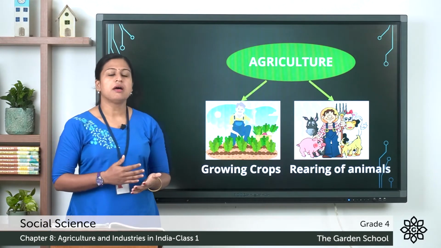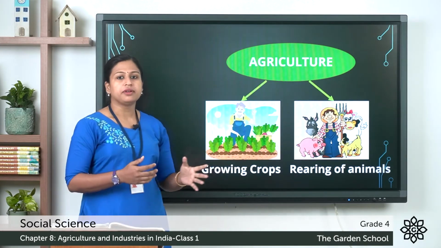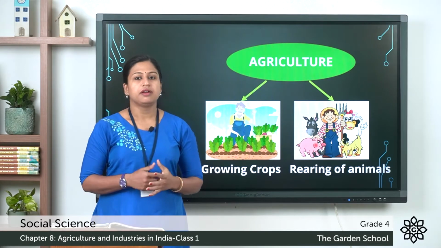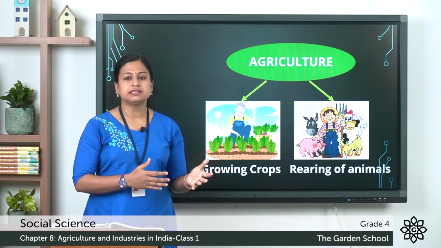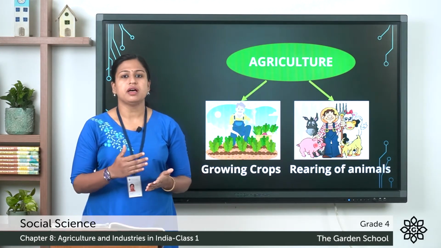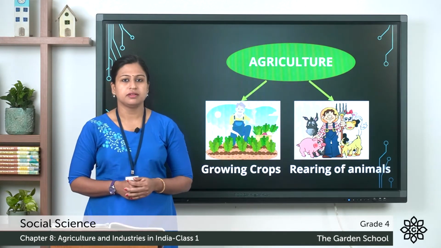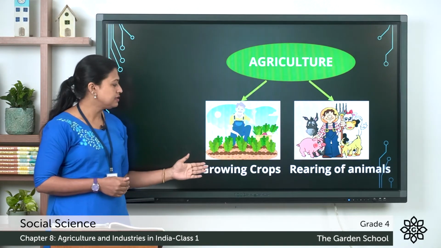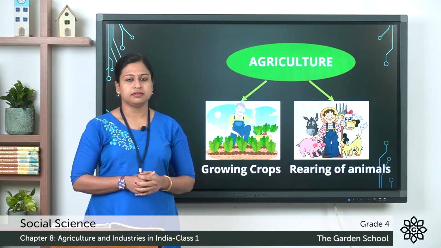Now we can define agriculture. Agriculture is the practice of farming, that is growing crops and rearing of animals. Rearing of animals means to take care of these animals until they grow, and they are done to provide us food, wool and other products. So agriculture is the growing of crops and rearing of animals.